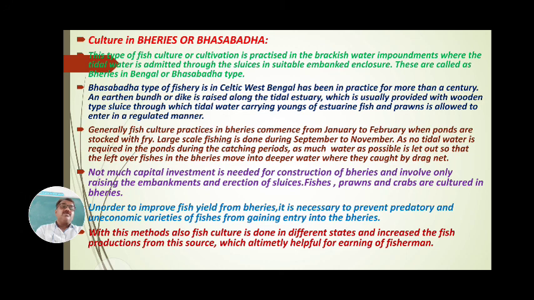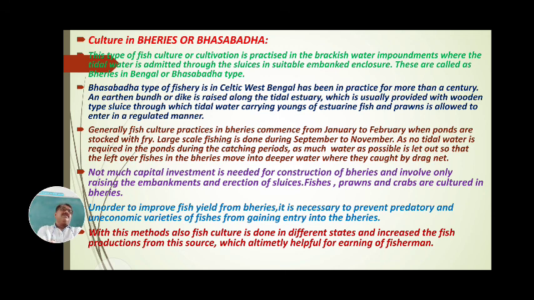After nine to ten months of stocking, these fishes are caught and harvested. No tidal water is required in the ponds during the catching period. As much water as possible is drained out so that the leftover fishes move into deeper water, where they are caught by a drag net.